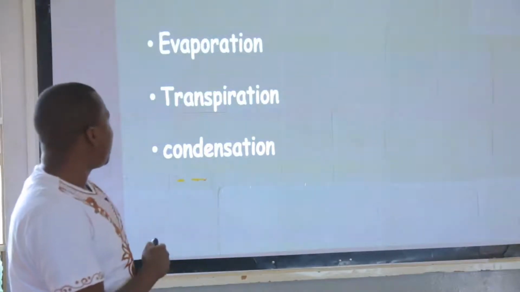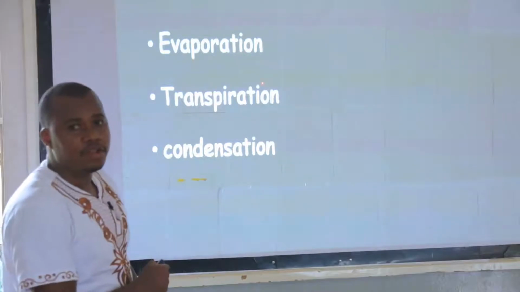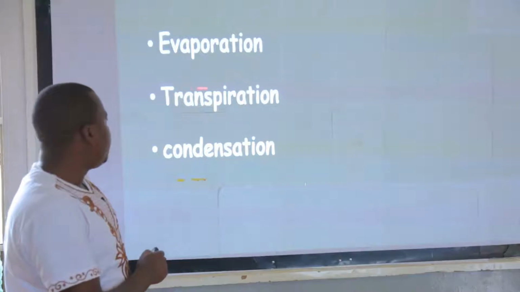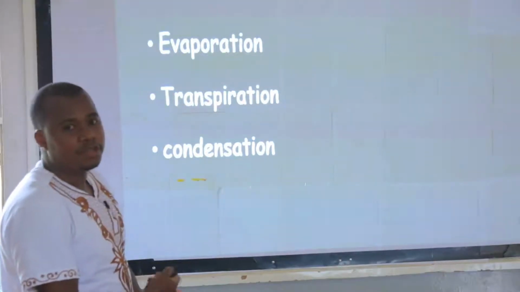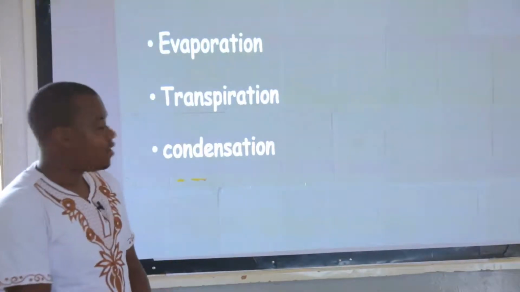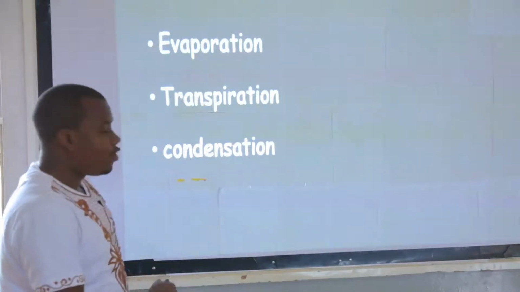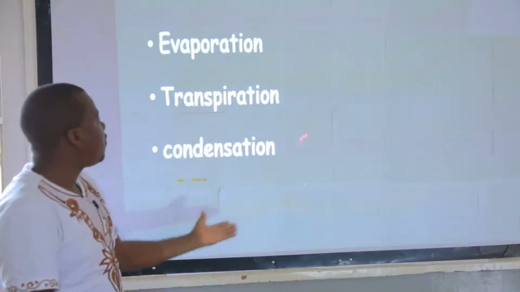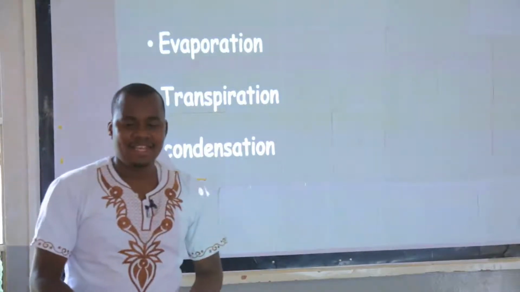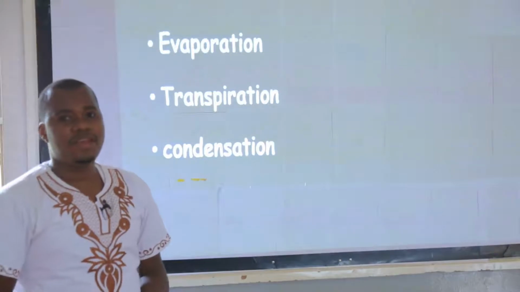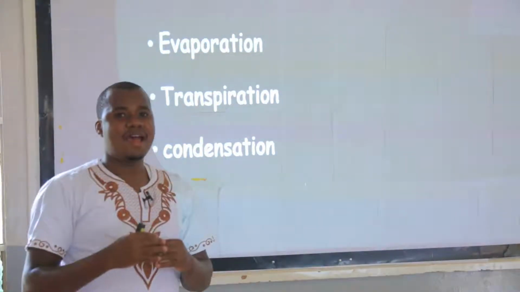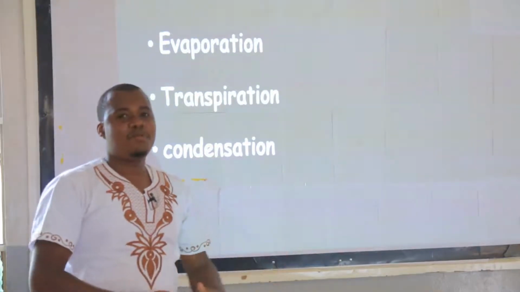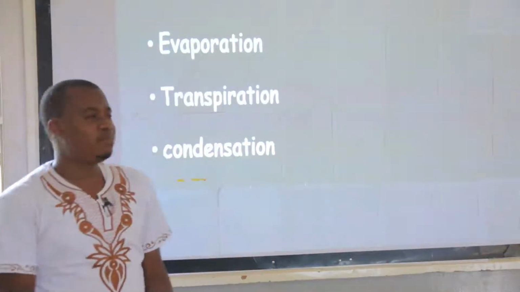These 3 processes, we have what we call evaporation. Can you say evaporation? Evaporation, that is okay. Then we also have what we call transpiration. Transpiration. Then we also have what we call condensation. Condensation. So these are the 3 processes that we are going to look at as in P3. Then when you go to other upper classes, they will introduce you to some other processes that will also be very simple, like these ones.